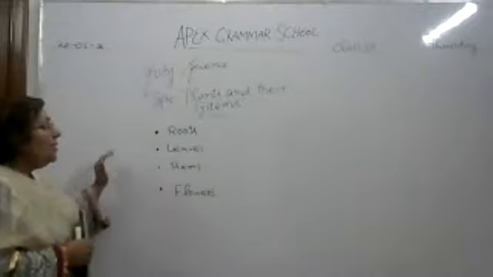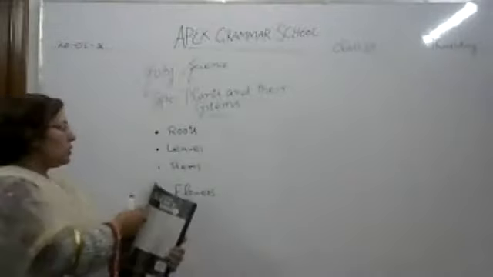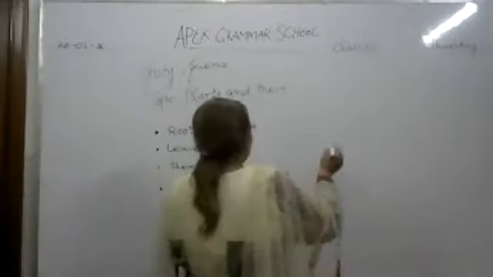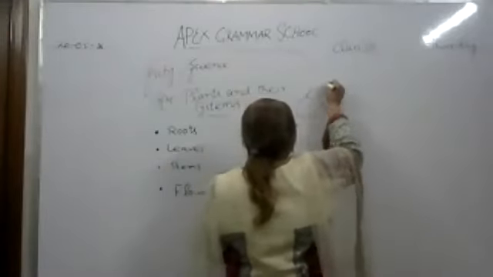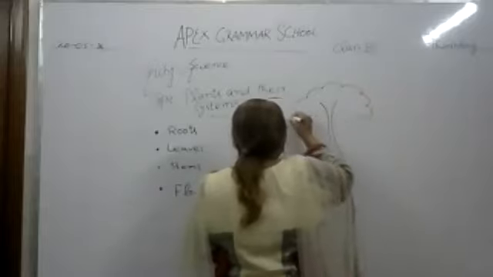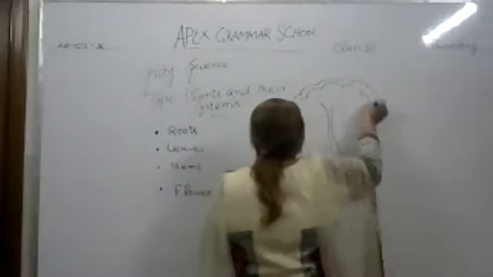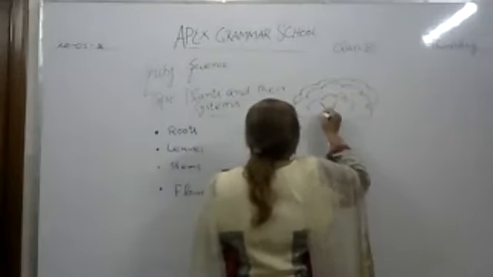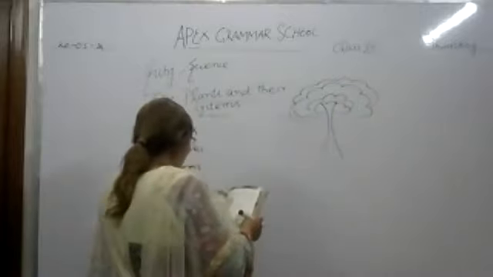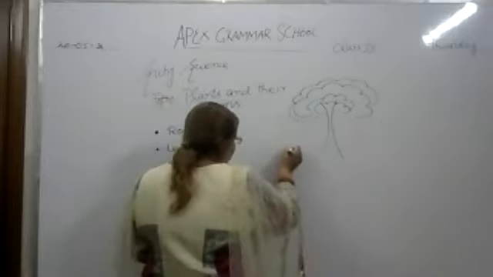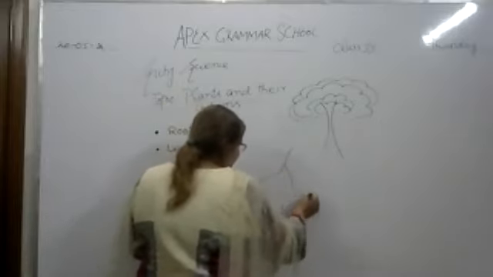And plants are different from each other. If we take the example of a big tree, we can see its shape is different. So it has different characteristics. If we take the example of a palm tree, a palm tree is totally different.